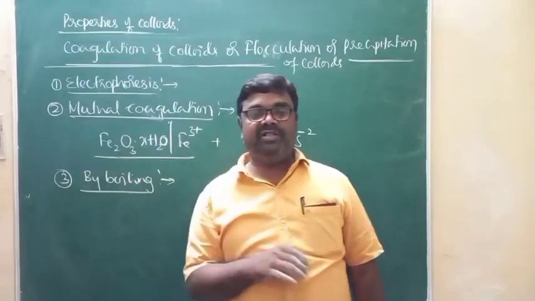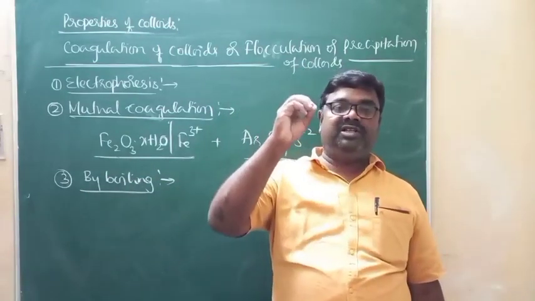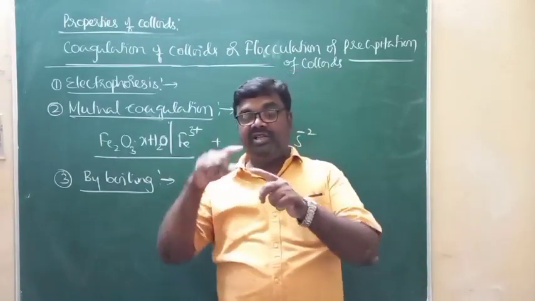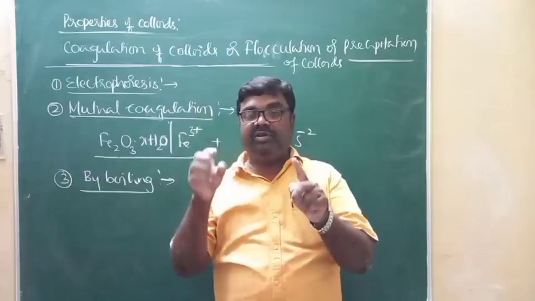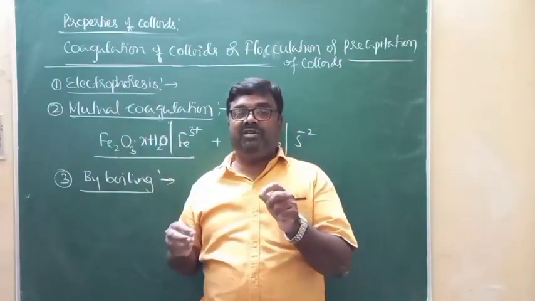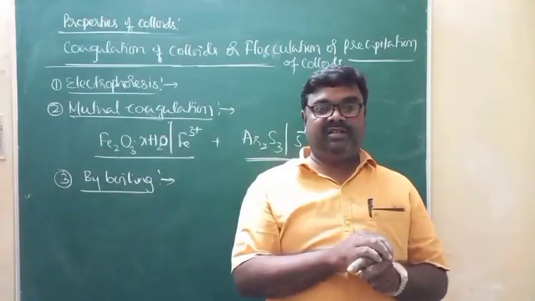On boiling, what happens? The layer of similar charges over the colloidal particles will be disturbed due to the increased collision of dispersion medium molecules on the dispersed phase particles.